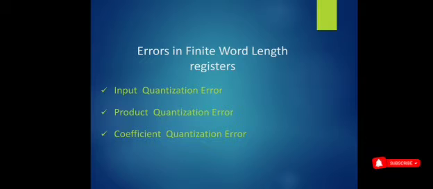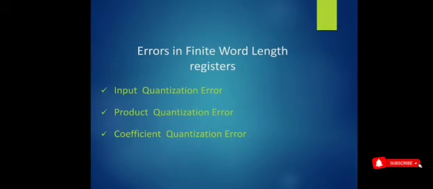The following errors, such as input quantization error, product quantization error, and coefficient quantization error, normally occur due to finite word length in digital filters. First of all, what is input quantization error? The conversion of a continuous time signal into a digital value produces an error known as the input quantization error.